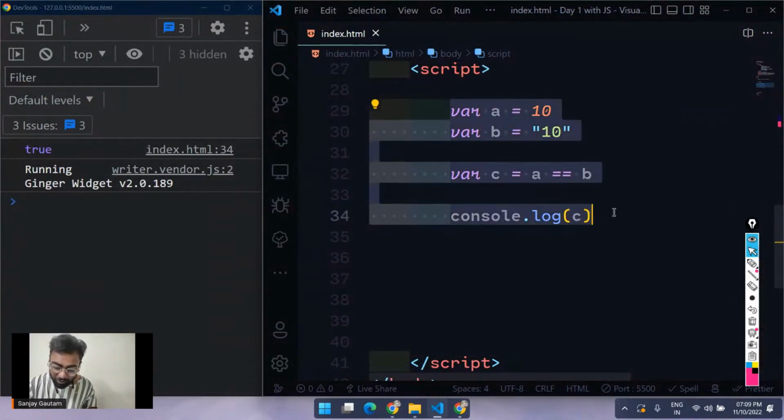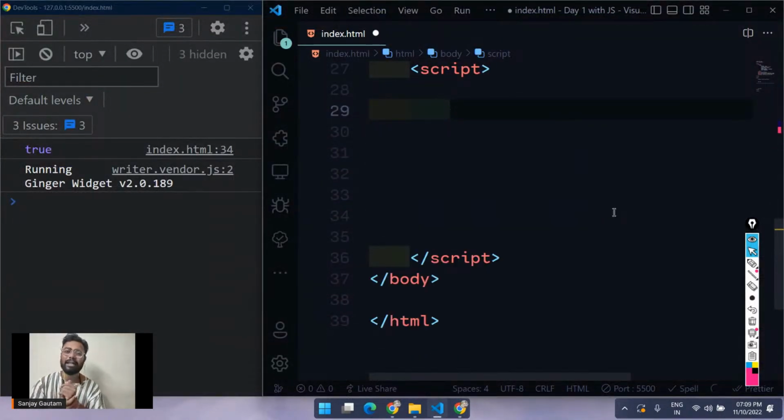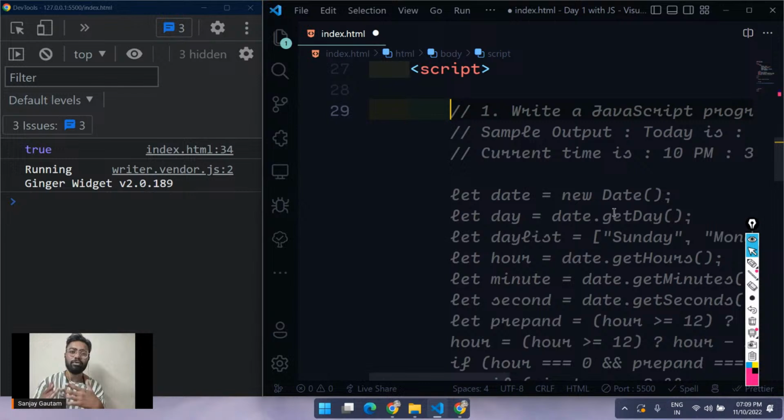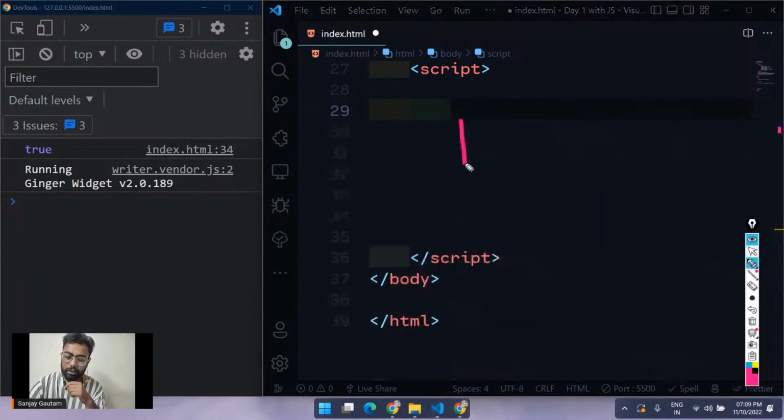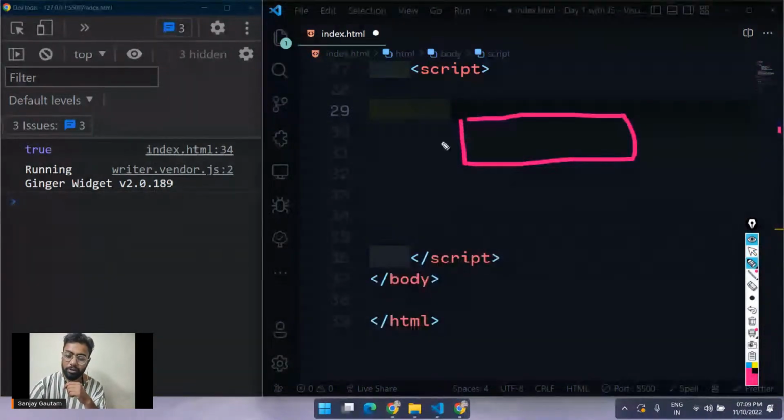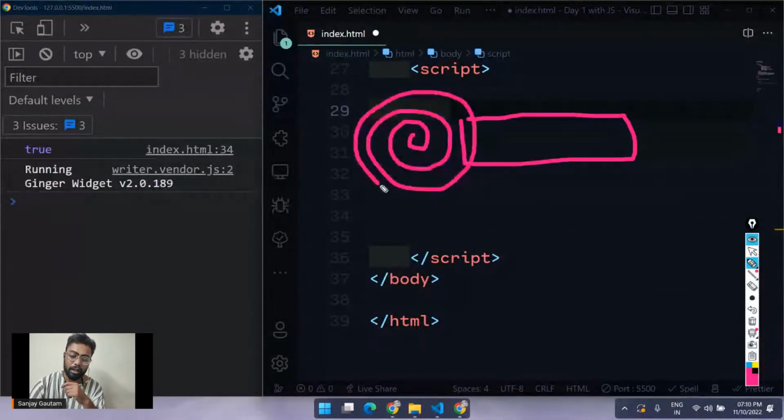So what is a for loop? Like, what are loops exactly? Loops are what you use if you want to execute a piece of code again and again until a condition is met. So what I'm trying to say here is, suppose I have a piece of code here and I want to execute this code repetitively until I'm passing a true here. And as soon as the condition is met, just don't repeat it anymore.